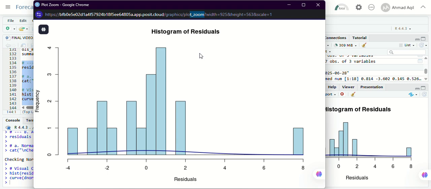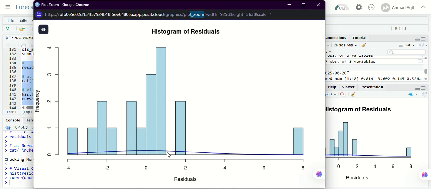This suggests that our model is generally accurate in its prediction, with errors that are not heavily skewed in one direction. There are a few outliers, especially on the right here, which slightly reflect unexpected news or volatile market reaction on specific days. But overall, the distribution is reasonably bell-shaped, which supports one of the key assumptions of OLS, that residuals are normally distributed. So why is this important?